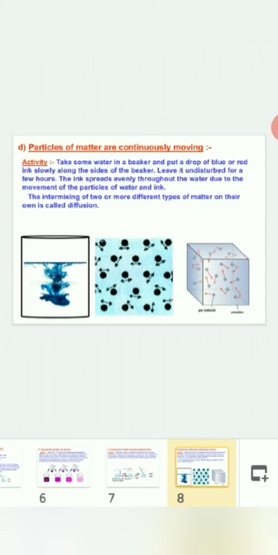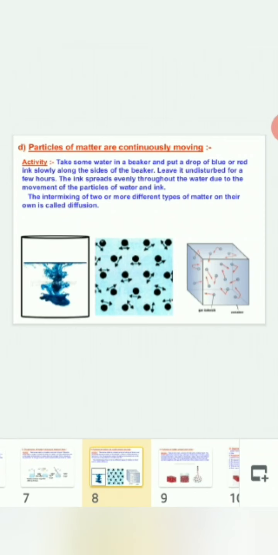In this diagram, if you pour a few drops of blue or red ink into a beaker of water, you will see the intermixing of particles of water and particles of ink. So it is clear that the particles of water are continuously moving. That's why they could spread the particles of ink which were poured into it.